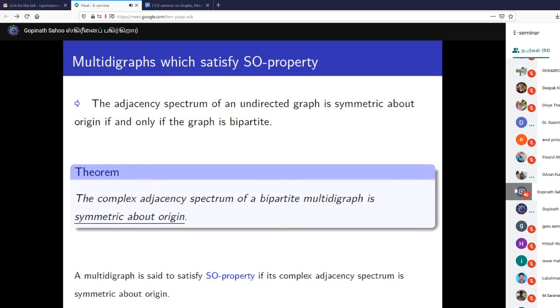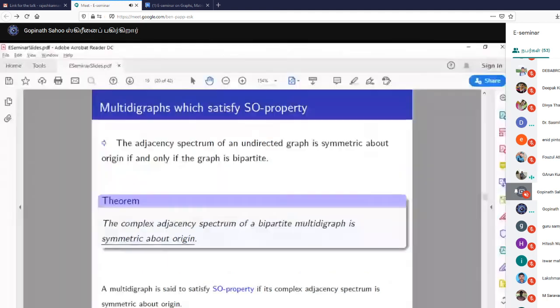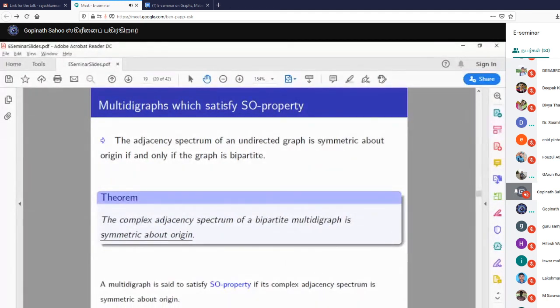Okay, ma'am. That inverse eigenvalue problem you are referring to. In general, the inverse eigenvalue problem is a bit difficult, but this is a very special case. We are not starting with an arbitrary subset of R, so I thought there may be some partial results. Partial results you can get. But the bipartite class is a bigger class, so for any numbers you choose, it's difficult. But obviously if you choose some special kind of numbers, you can get it.